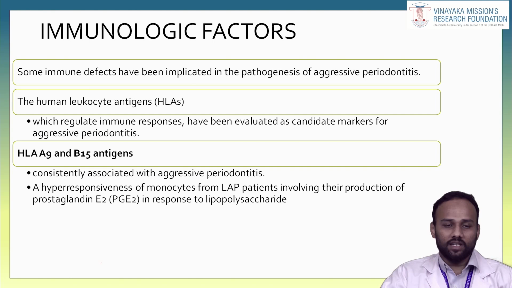Then comes immunological factors. Some immune defects have been implicated in the pathogenesis of aggressive periodontitis. The human leukocyte antigen, which regulates immune responses, has been evaluated as a candidate marker for aggressive periodontitis. HLA-A9 and B15 antigens are consistently associated with aggressive periodontitis, and there is hyperresponsiveness of monocytes from LAP patients involving the production of prostaglandin in response to lipopolysaccharide.